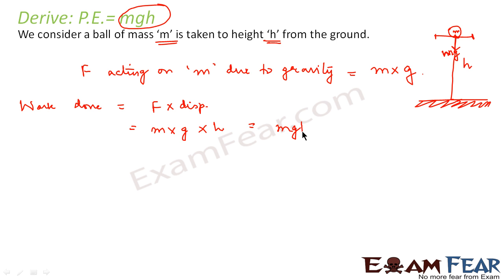So we get work done by virtue of position is equal to mgh. Now this work done by virtue of position of this ball at a height h is nothing but the potential energy. This is the energy that is stored inside this ball because of its position above the surface of the earth. So we say that potential energy is equal to mgh.